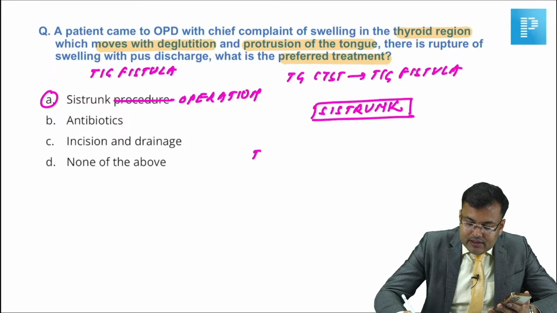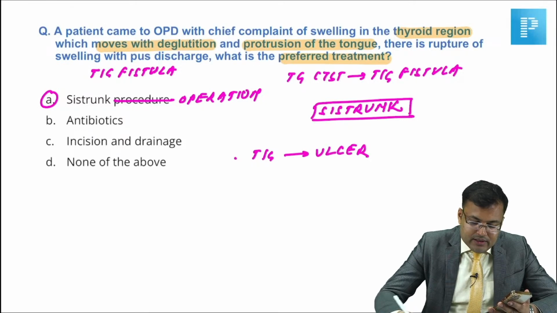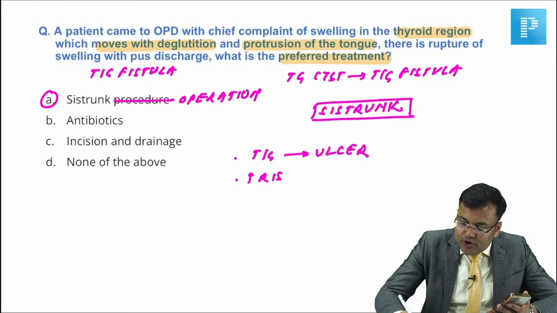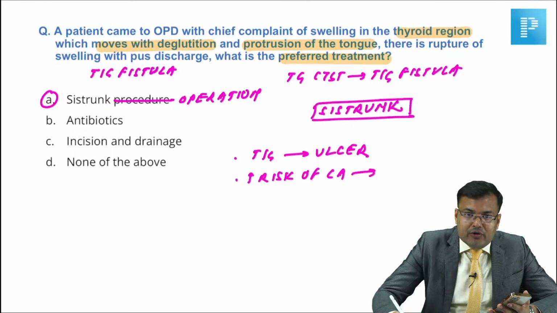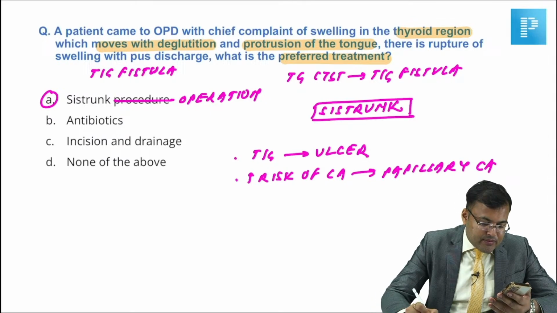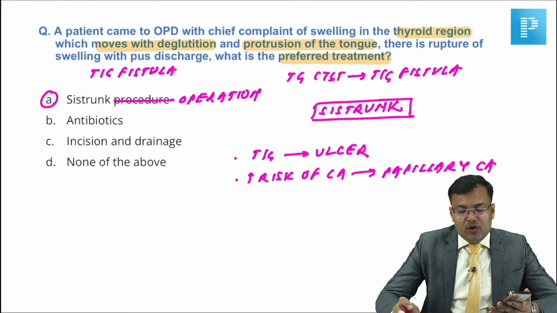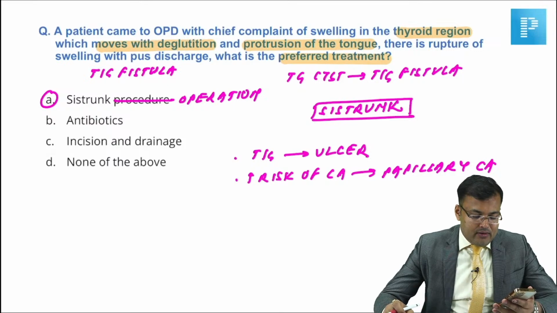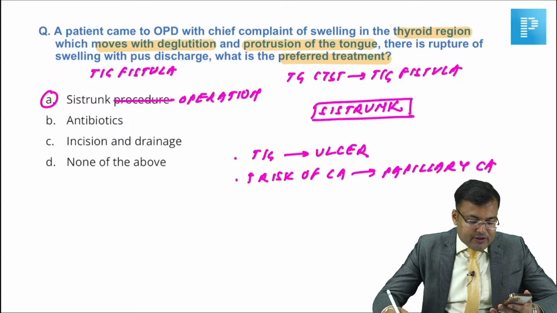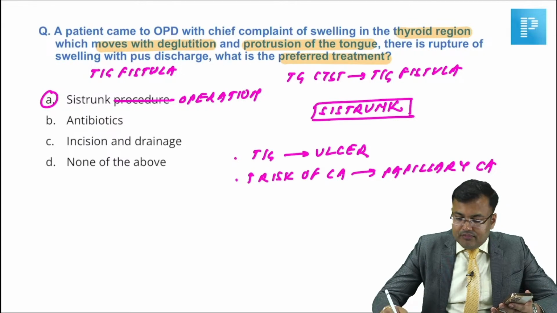Okay, thyroglossal cyst changed into ulcer, one option. One option, increased risk of carcinoma. Yes, there is increased risk of carcinoma. Can you tell me guys which carcinoma? Papillary carcinoma. So here there is increased risk of papillary carcinoma. Okay guys, so it was thyroglossal fistula, increased risk of papillary carcinoma thyroid. No cyst trunk operation was mentioned. It is not squamous cell carcinoma. It is papillary carcinoma.